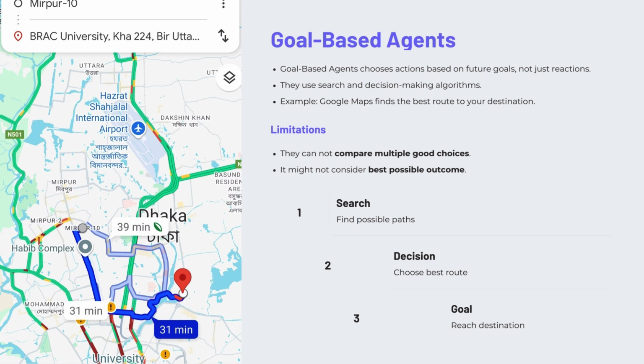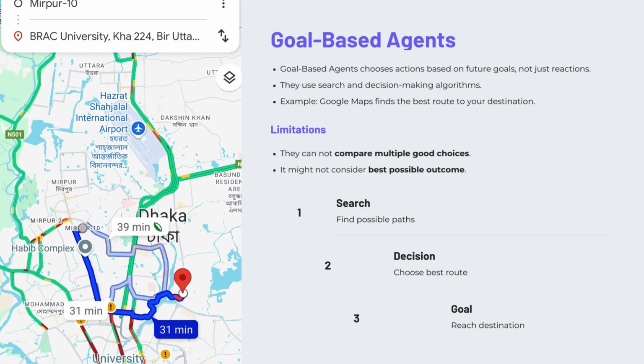But it has some limitations. Goal-based agents focus on achieving a specific goal rather than evaluating and comparing multiple good options. Once they find a solution that meets the goal, they do not necessarily assess whether another option might be better.